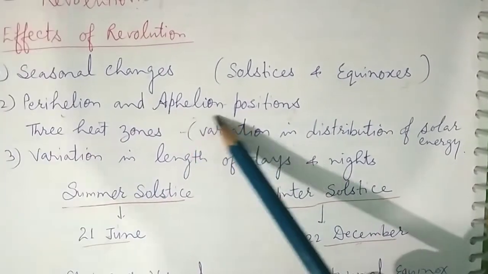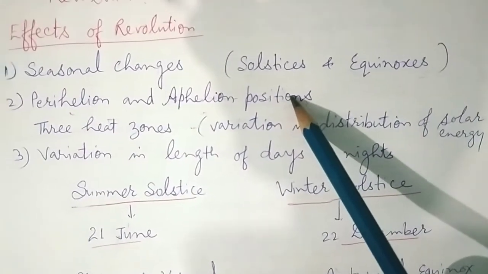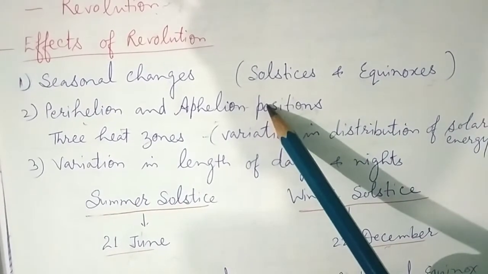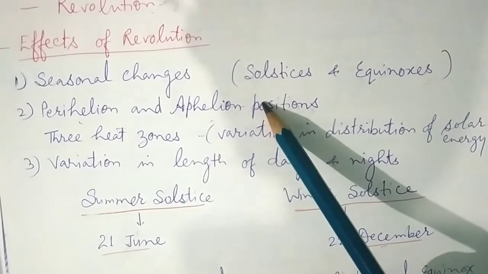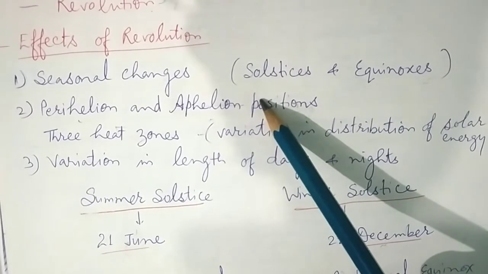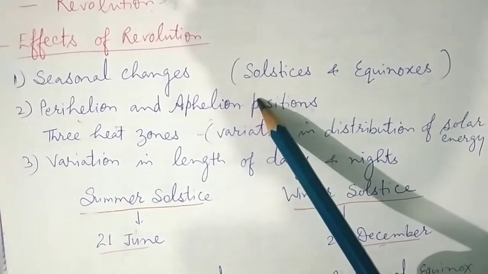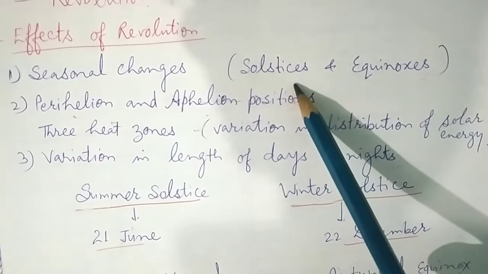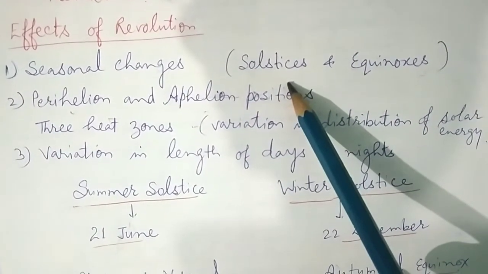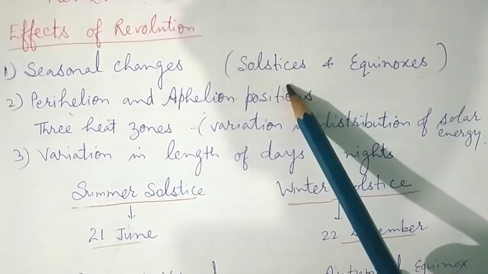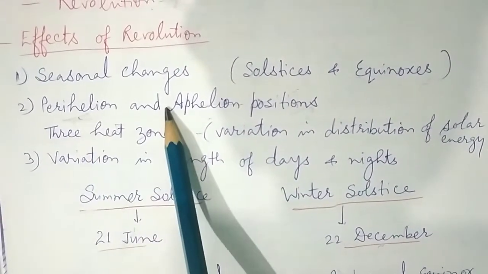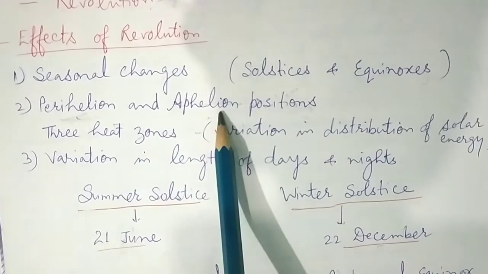Perihelion and aphelion positions. The Earth's orbit is the path along which the Earth travels around the sun. The path is elliptical in shape. Due to this elliptical orbit of the Earth, the distance between the Earth and sun varies. When the Earth is closer to the sun, the position is called perihelion, and when it is farthest, the position is called aphelion.